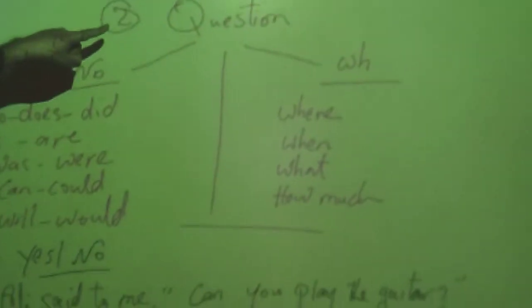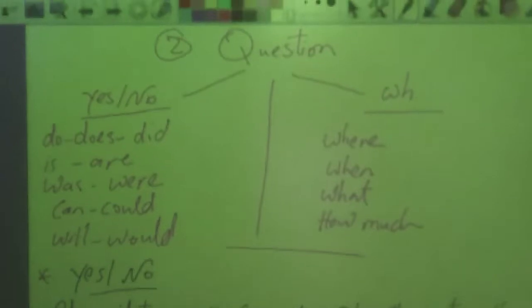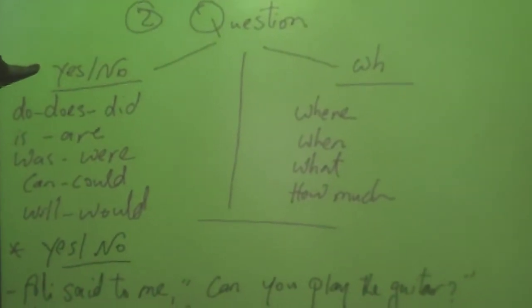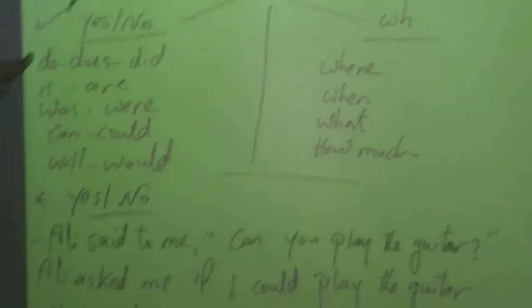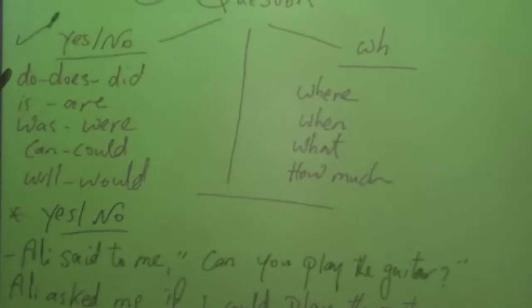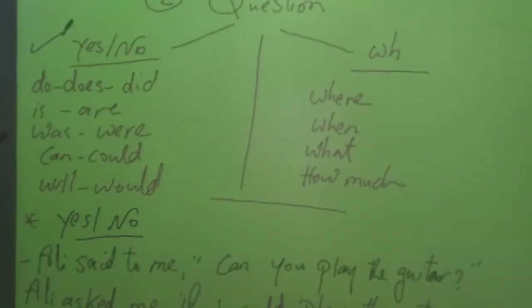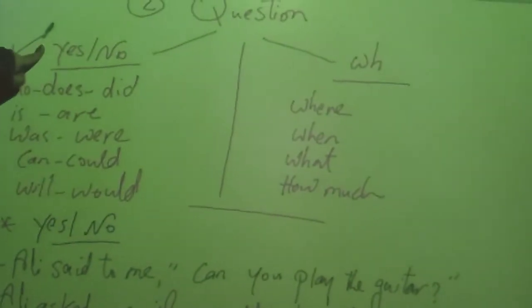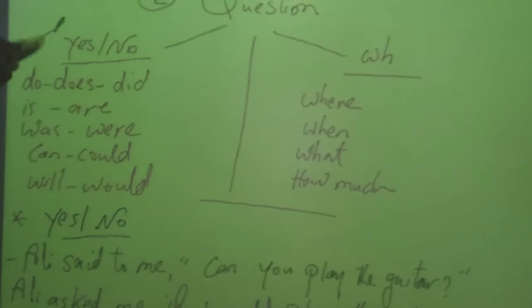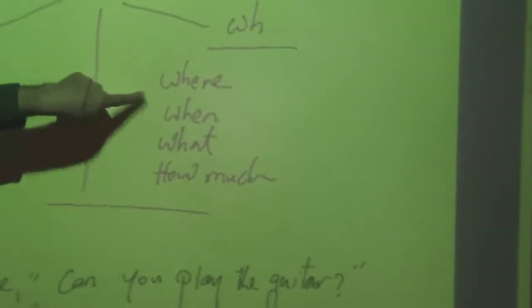Now we come to the second part, which is the question. How can you change the question from direct into indirect? First, we have two kinds of question. The first one is called yes and no question. It's a question that begins with a helping verb like do, does, did, is, are, was or were, can or could, will or would. And the answer for this question must be yes or no. So this is called yes and no question. The second one is called WH question. It's a question using a question word like where, when, what, how many, how much, how long, and so on.